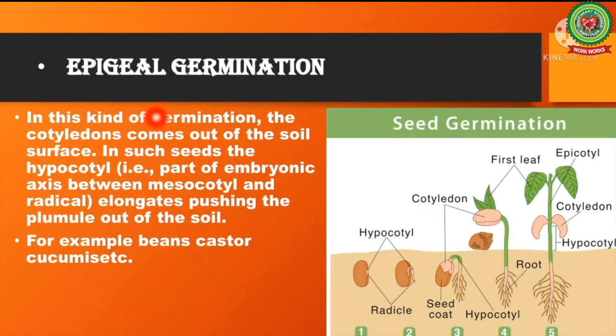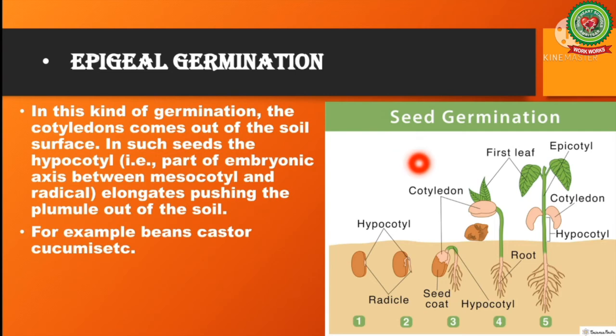Next is epigeal germination. In this kind of germination, the cotyledons come out of the soil surface. In such seeds, the hypocotyl, that is a part of the embryonic axis between the mesocotyl and radicle, elongates and pushes the plumule out of the soil. For example, in the case of bean, castor, and cucurbits, they all undergo epigeal germination.